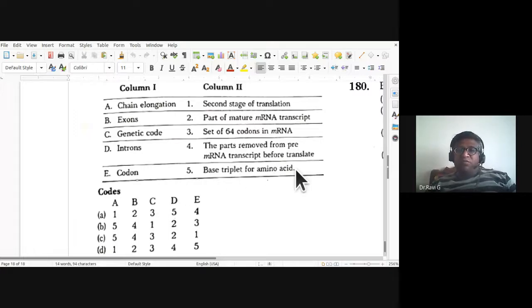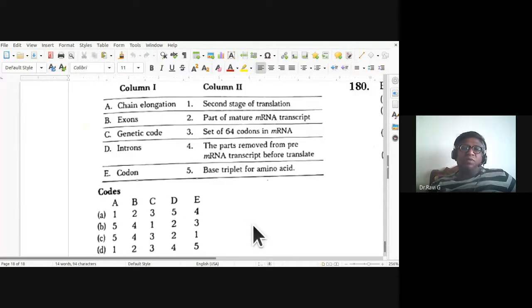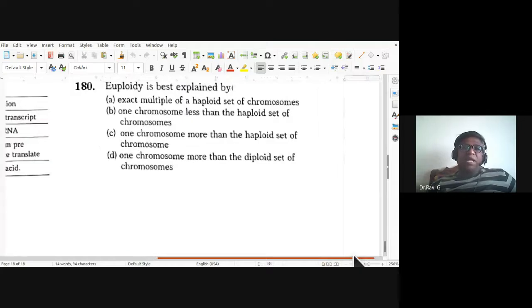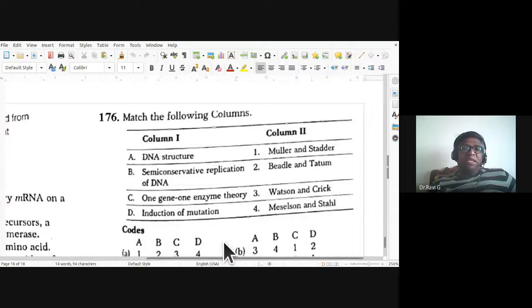Codon, base triplet for amino acid. So all these answers are correctly matched. So D, A is 1, B is 2, C is 3, D is 4, E is 5. All of them are correctly matched. Here D is the correct option for this. So there is no error at all. So all the five, in the same sequence, you have to write the answer.